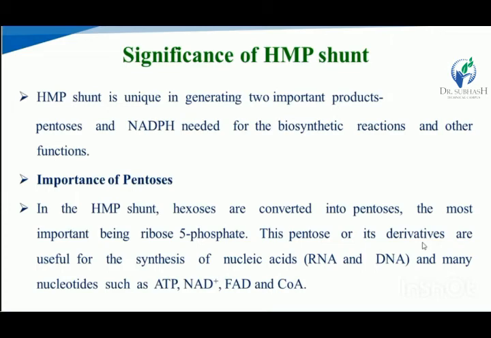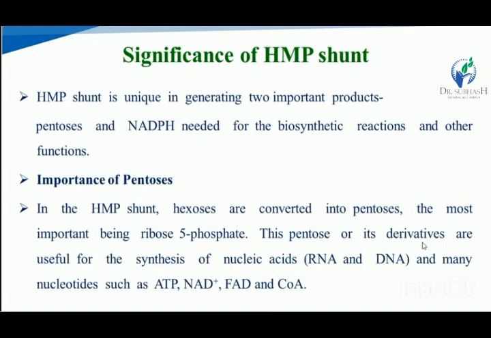Significance of the HMP shunt. The HMP shunt is unique in generating two important products, the pentose sugar and the NADPH, which are used for other reactions and the biosynthesis of other molecules.